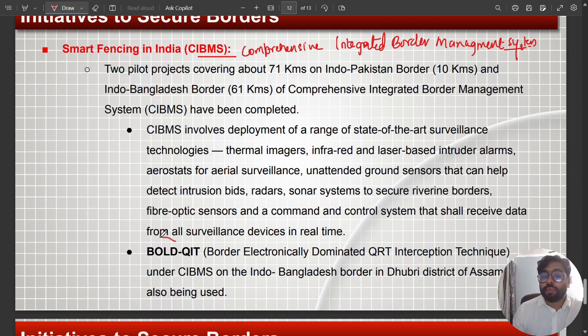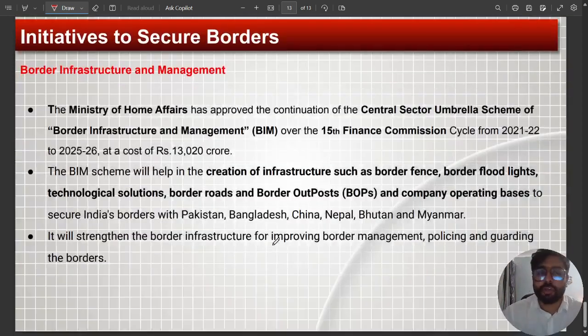Then BOLD-QIT, which is again under this CIBMS, Comprehensive Integrated Border Management System. Border Electronically Dominated by QRT, that is Quick Response Teams Interception Technique, which we have recently deployed on the Indo-Bangladesh border in Dhubri district of Assam. As soon as we detect any intrusion, our teams will be ready and can be deployed within a fraction of minutes, and they can reach the spot to tackle any kind of infiltration.